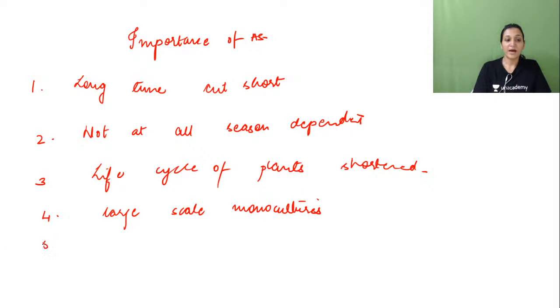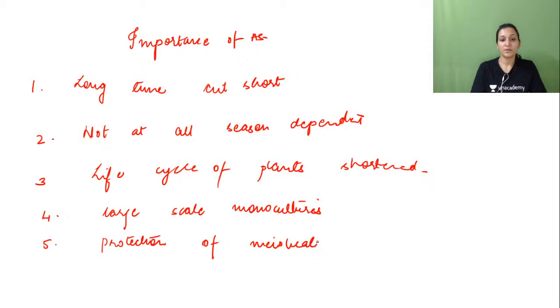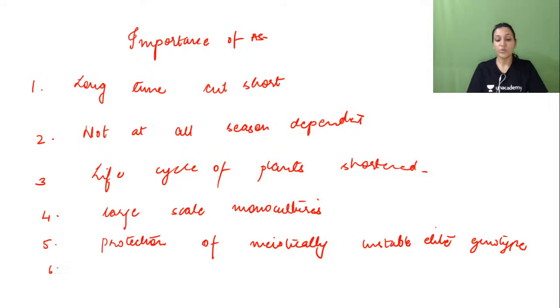cultures, right? After that, it gives protection of meiotically unstable elite genotype. So protection of meiotically unstable elite genotype. After that, artificial seed coating has also the potential to hold and deliver beneficial adjuvants such as growth promoting